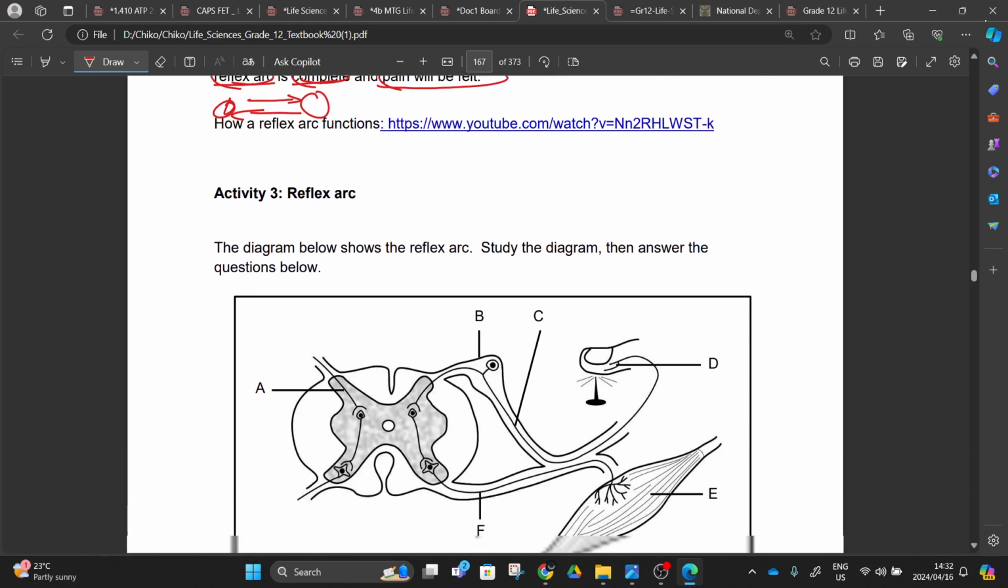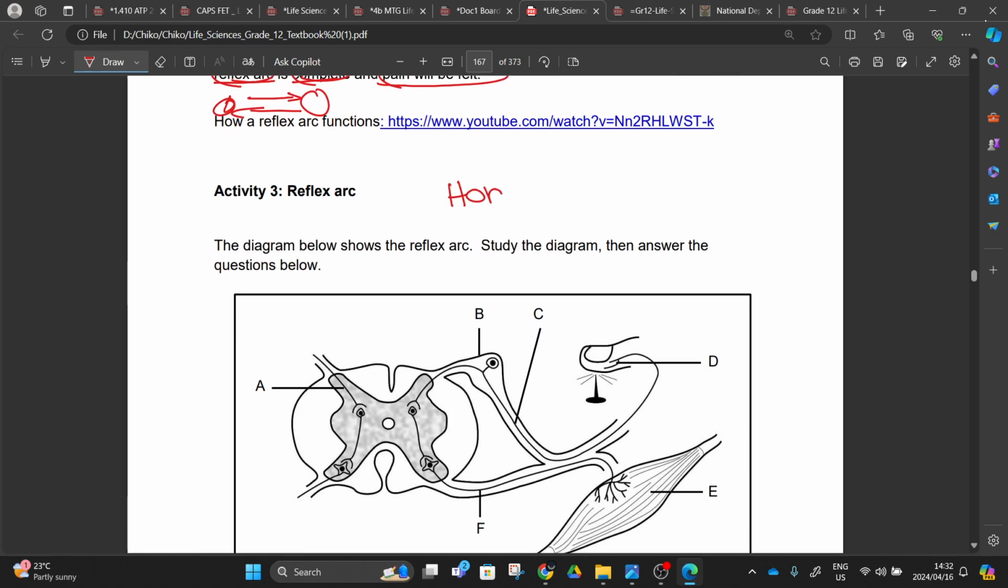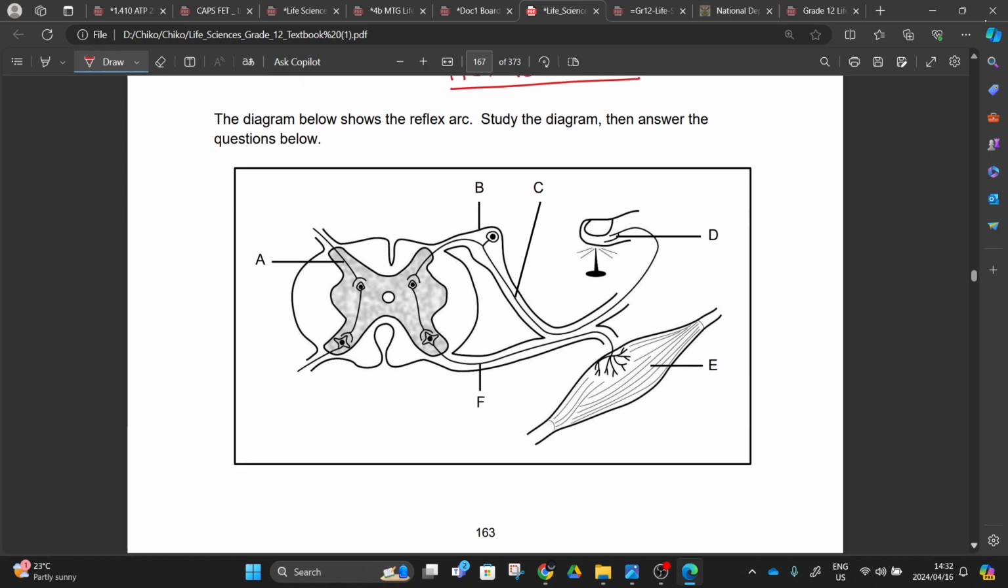So this will be another homework. This homework doesn't need much of your time. You can just look at them and work them out, and then you prepare for tomorrow's lesson, right?